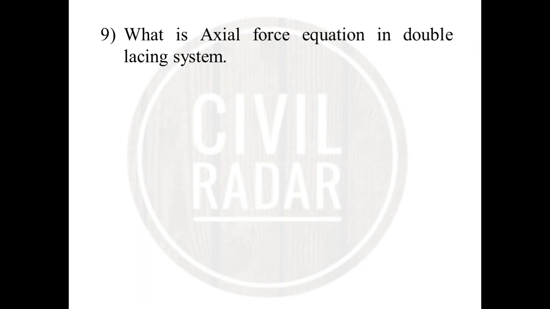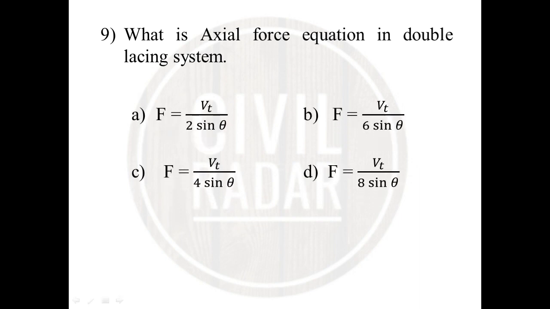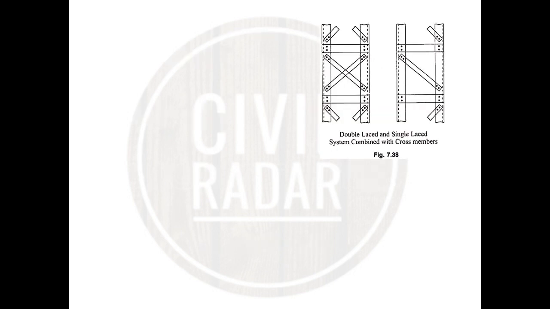The next question is, what is the axial force equation in double lacing systems? The right answer is F equals Vt divided by 4 sin theta. These are lacing systems: these are double lacing systems and these are single lacing systems. For a single lacing system, the axial force is equal to Vt divided by 2 sin theta.